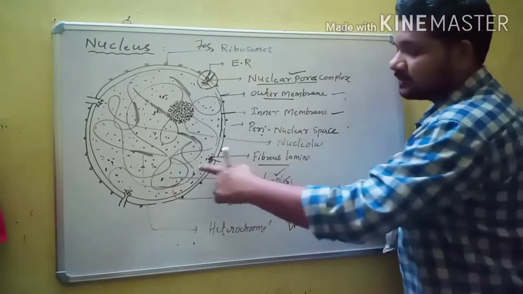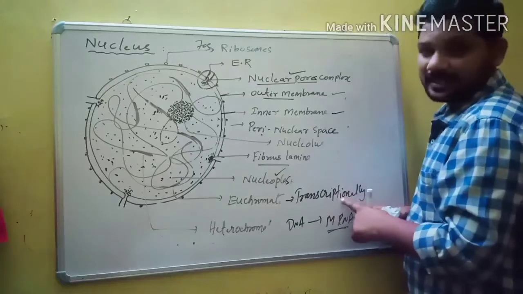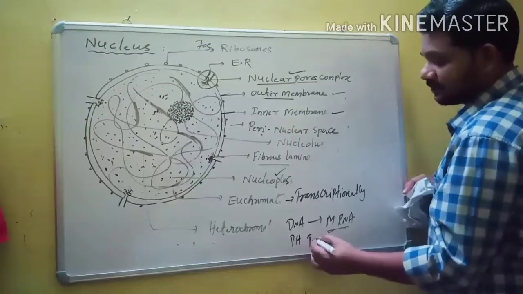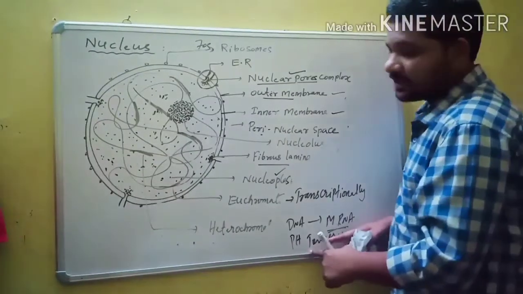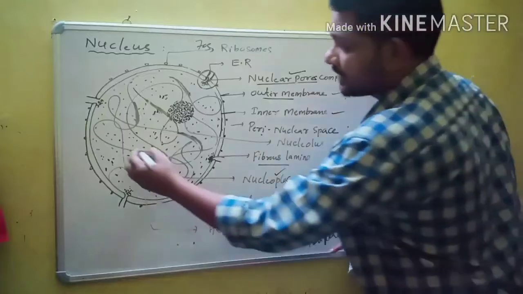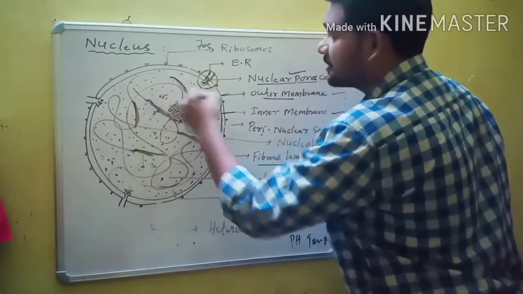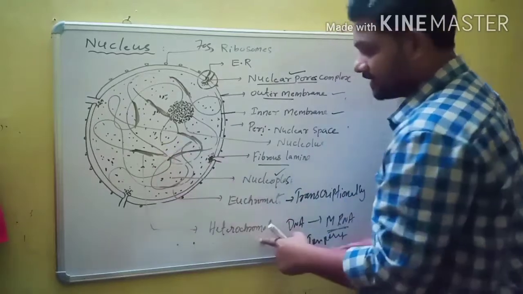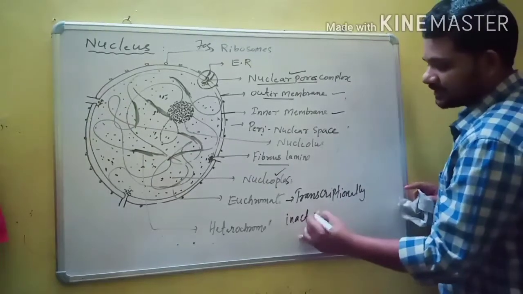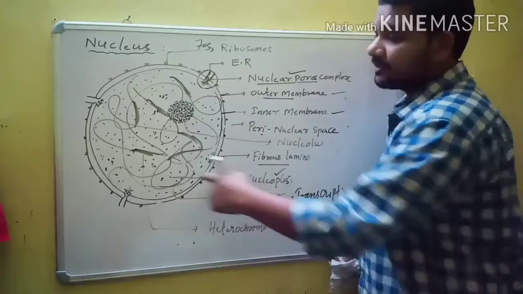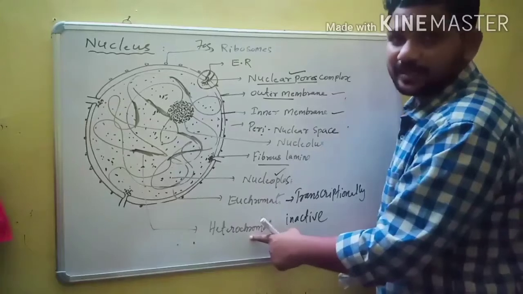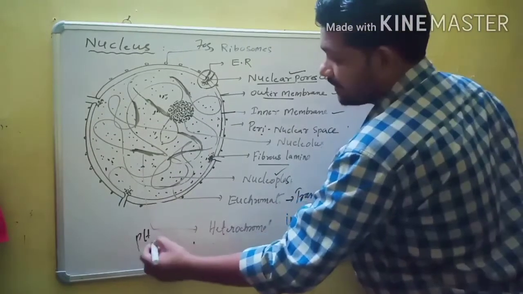Euchromatin is influenced by changes in pH and temperature, that is, by abiotic factors like pH and temperature. Then heterochromatin: the darkly stained region of chromatin is called heterochromatin, and it is transcriptionally inactive. It is unable to produce mRNA from DNA. That's why heterochromatin is transcriptionally inactive, and it is not influenced by changes in pH and temperature.